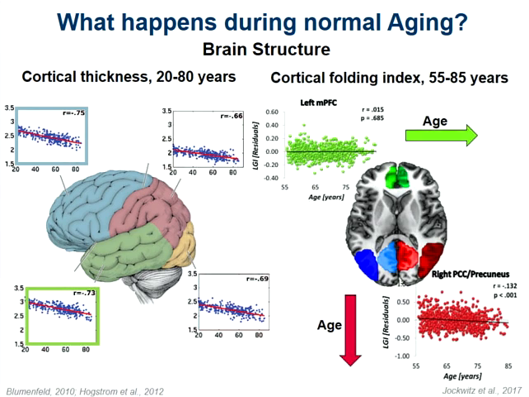However, if we compare these results to another study from our research group that investigated age-related differences in cortical folding in an older adult population, we see that the results are a little bit different. So here, in terms of cortical folding index, we see that there are no age-related differences in the medial prefrontal cortex anymore, here shown in green. And the most pronounced decrease would be in the medial parietal lobule.